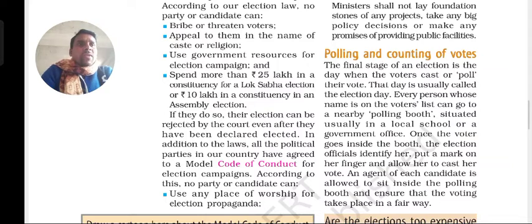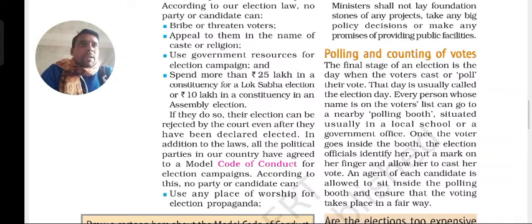The final stage of an election is the day when the voters cast or poll their votes. The announcement and the campaigning have been completed, and the final stage of the election process is voting. People go to the particular area where their names are on the voter list and give their vote. That day is usually called election day, the voting day.